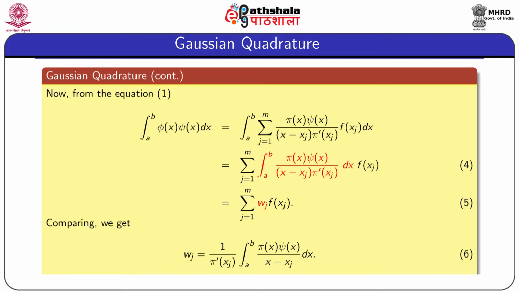This expression gives the values of all weights w_j, j equal to 1 to m, and it depends on the weight function ψ(x), the polynomial π(x), and the limits of integration a to b. So using this expression we can determine all the w's, and this is the general expression to calculate the weights of Gaussian quadrature.